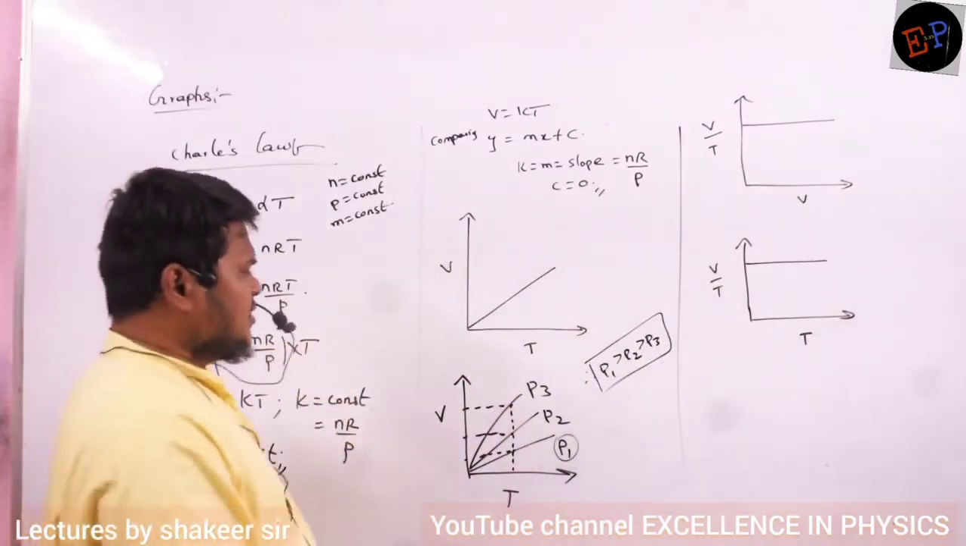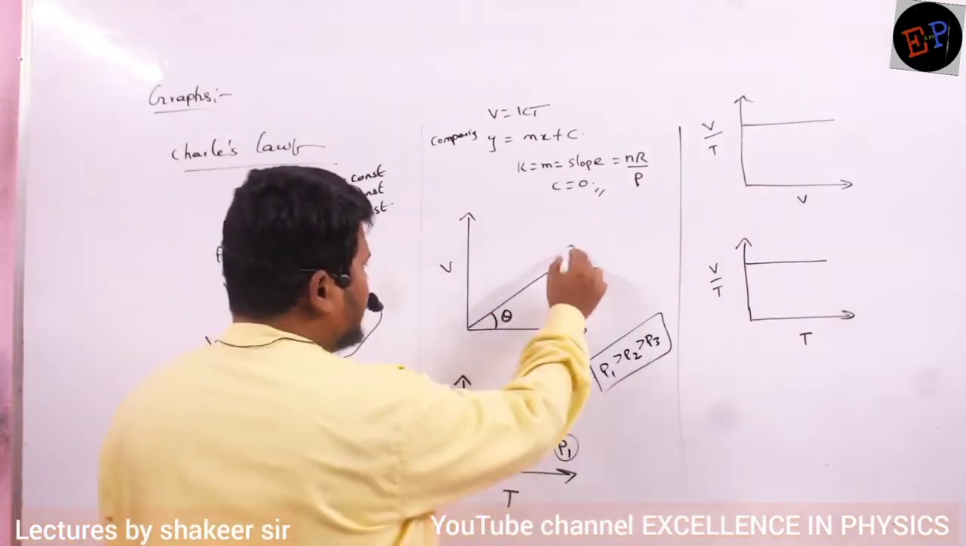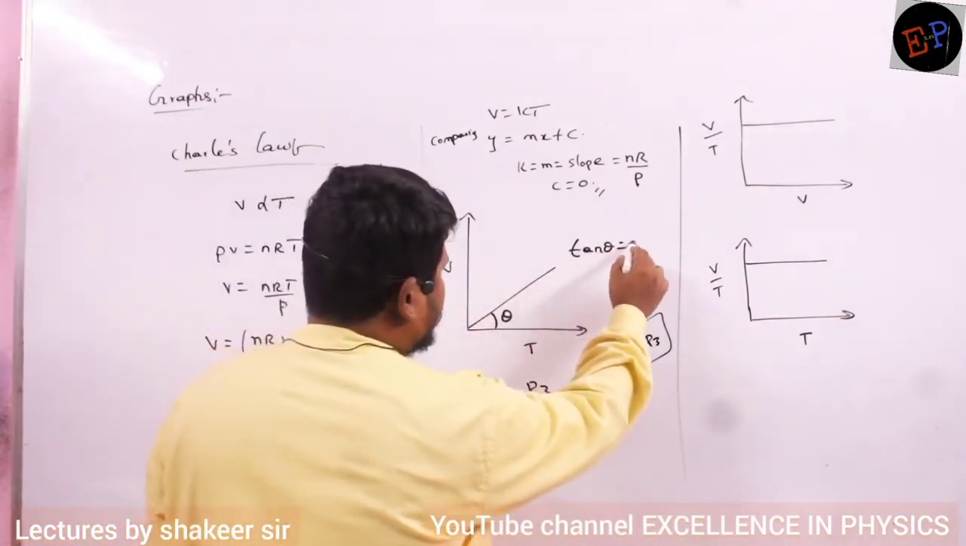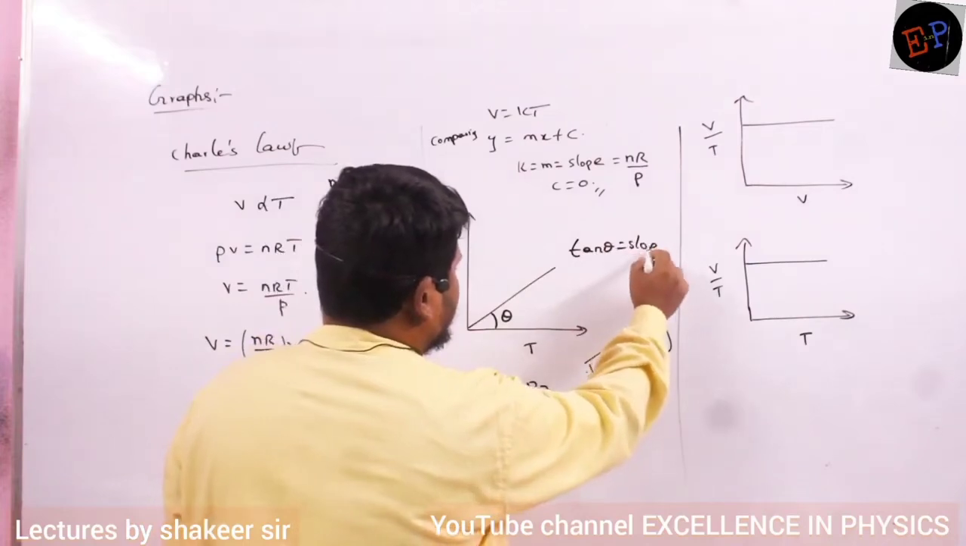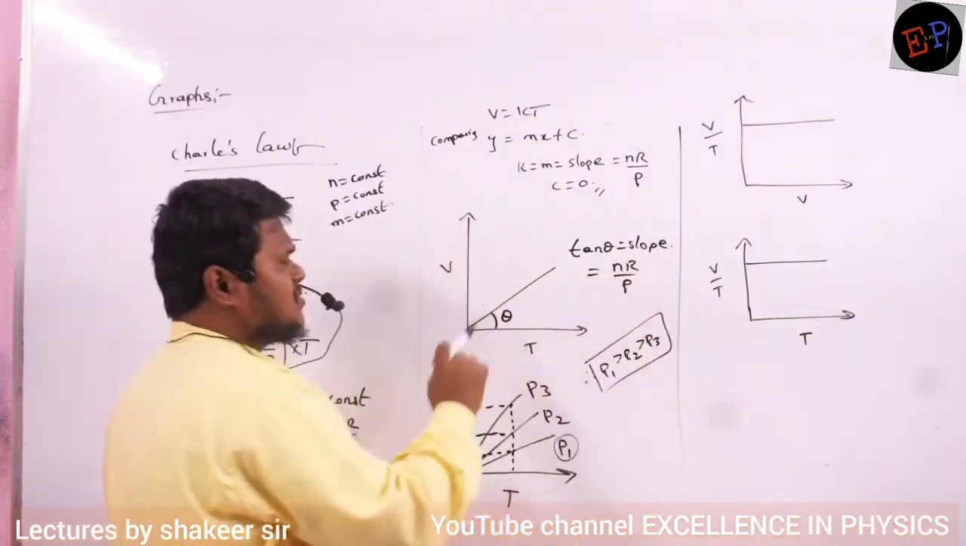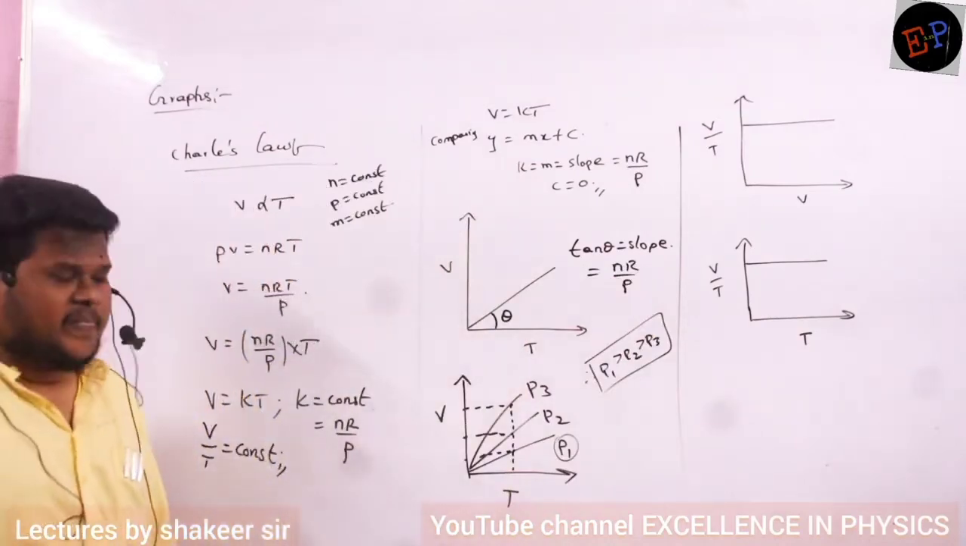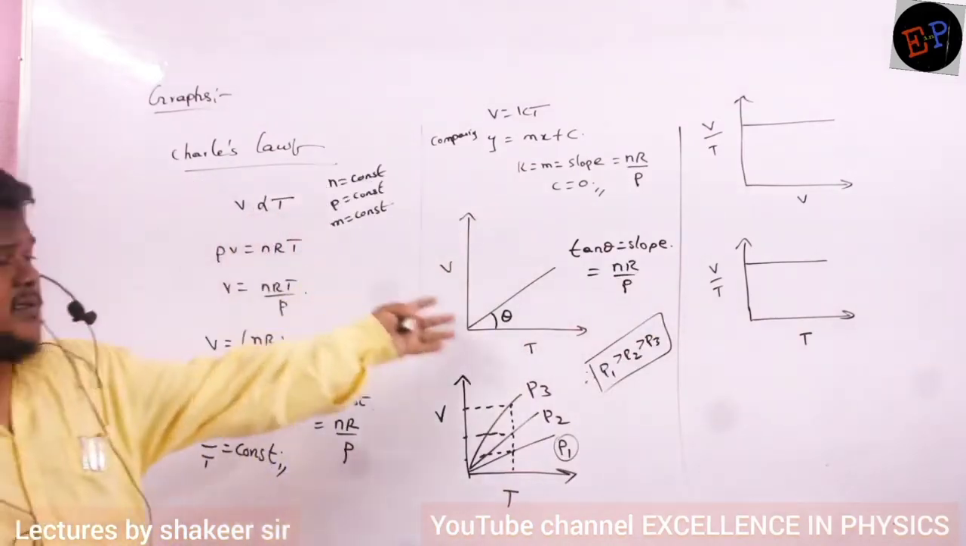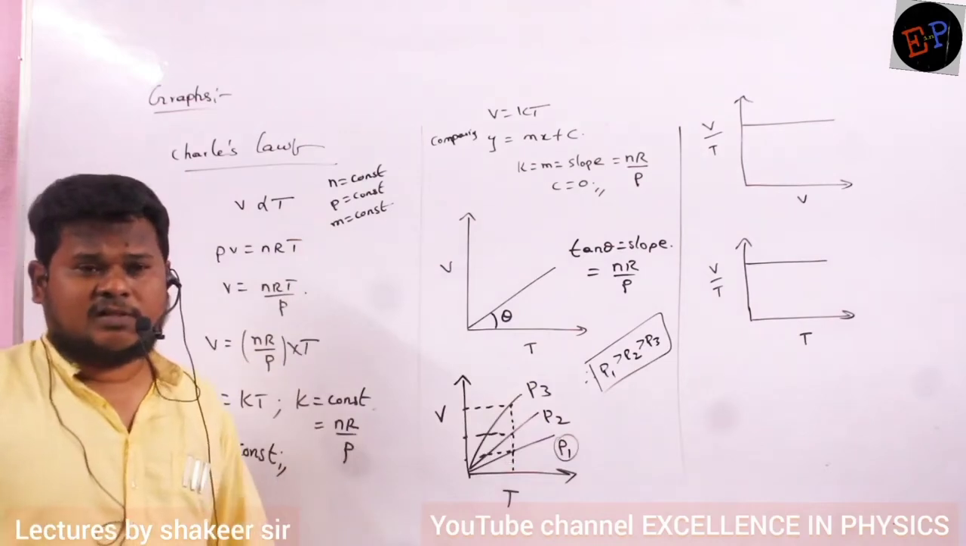If you draw this graph and take theta here, tan theta is nothing but the slope. Already we have written that tan theta is called the slope. And the slope is nR divided by P. So this is the slope of this graph. Clear? Like this, can't you draw graphs for the third law?